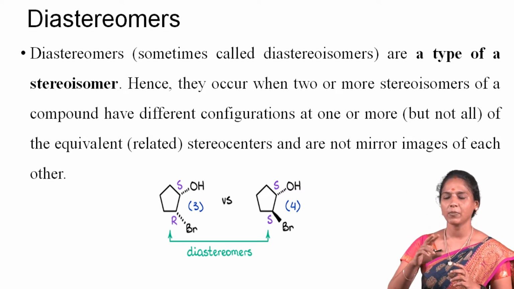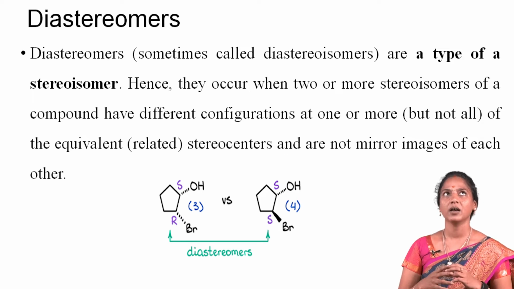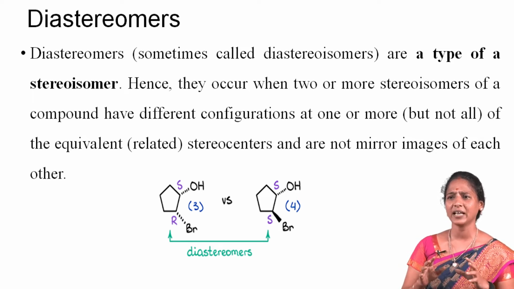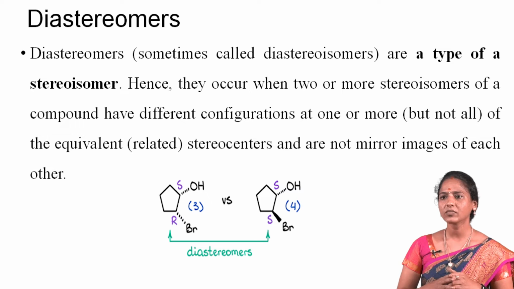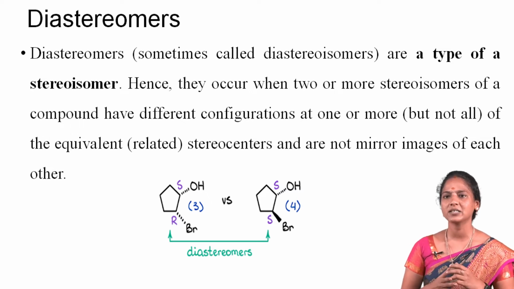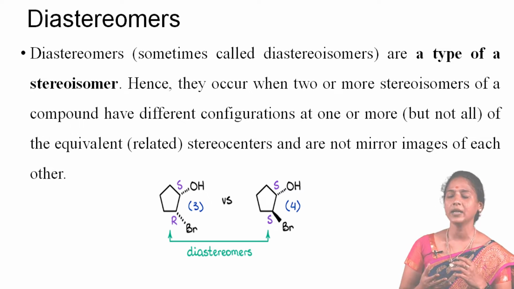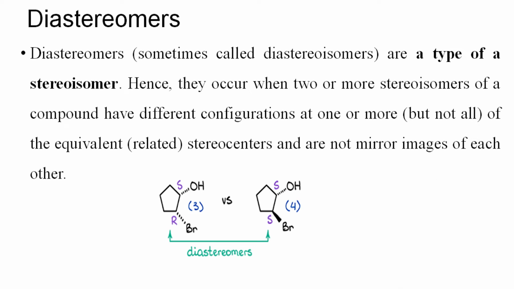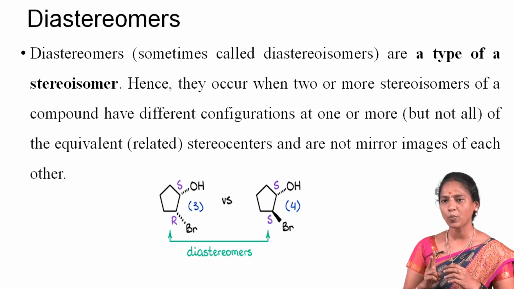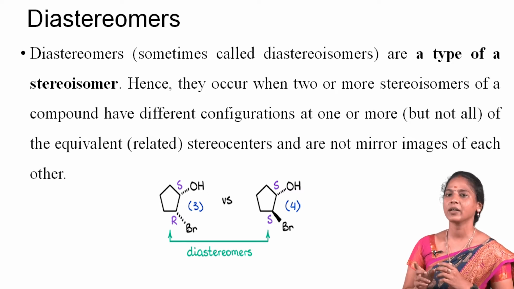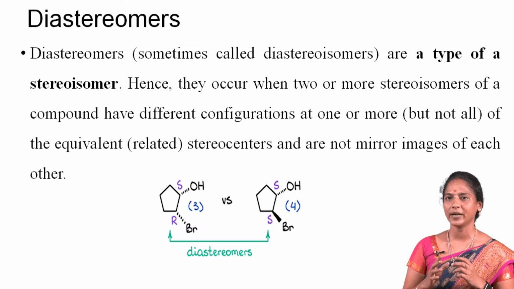As an example, molecules 3 and 4 are not mirror images, so they cannot be enantiomers. They are also not superimposable in space, no matter how much you rotate them. So they are not the same molecule either, and by definition they are diastereomers, as they are non-superimposable and not mirror images of each other. Molecule 3 is 1S,2R-2-bromocyclopentanol, while its diastereomer is 1S,2S-2-bromocyclopentanol.